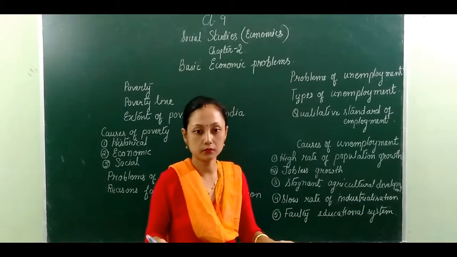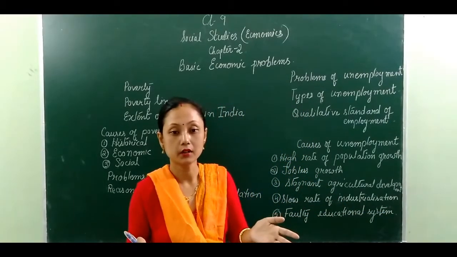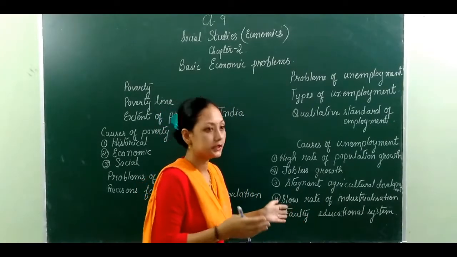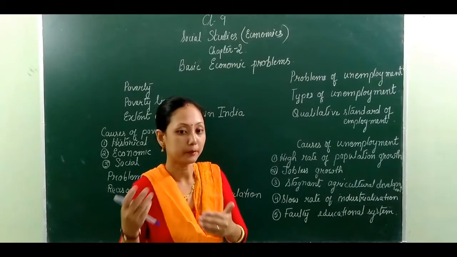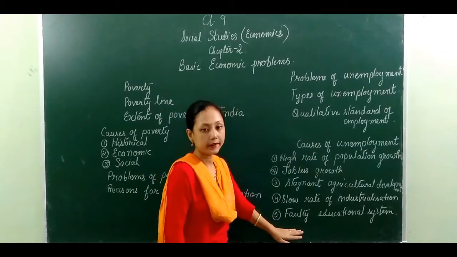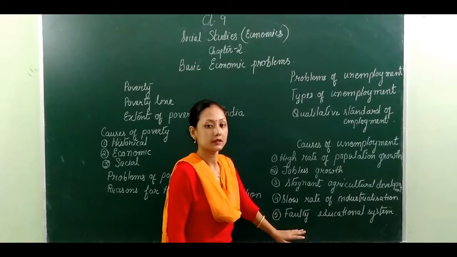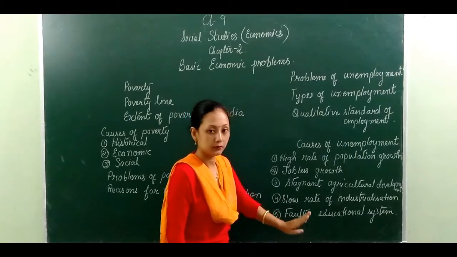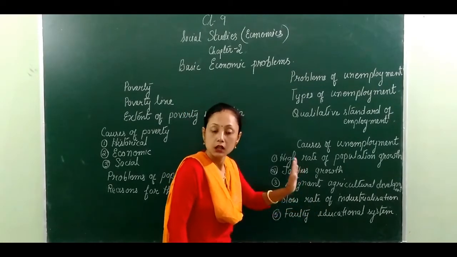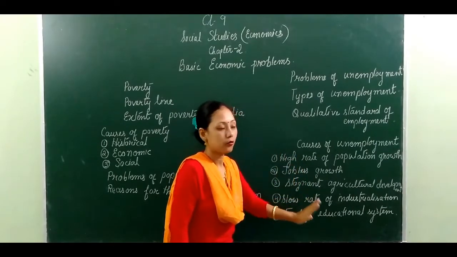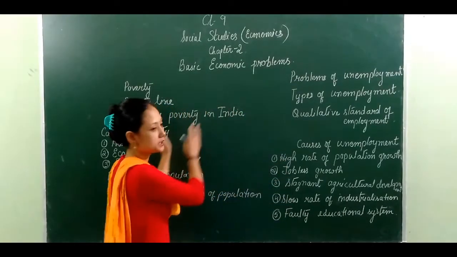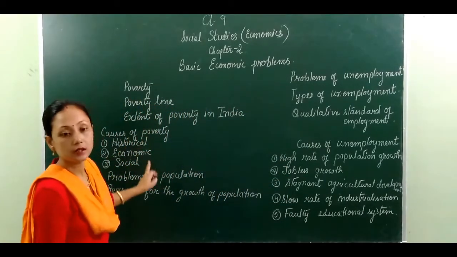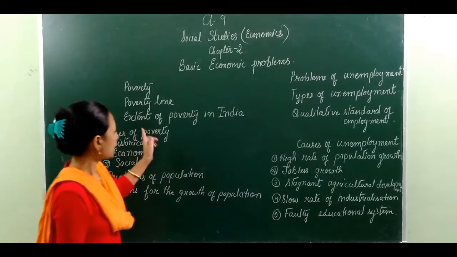Accordingly, we find that the Indian government is changing our educational system from the coming year. This is the reason why the government is taking such a step. The education system in India is wrong, or we can say it is not perfect. For that reason, we find that all these economic problems are created. There is poverty, then unemployment.